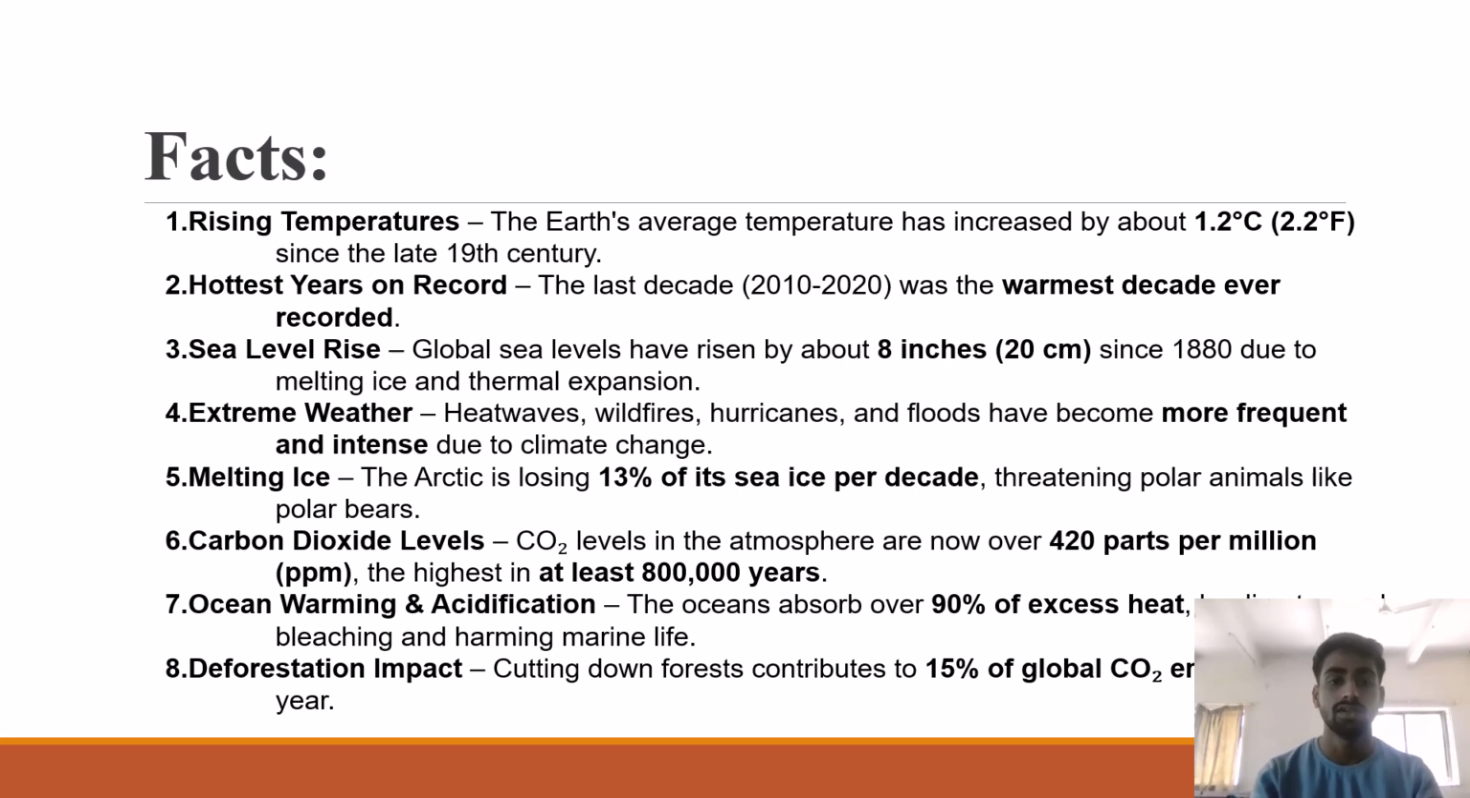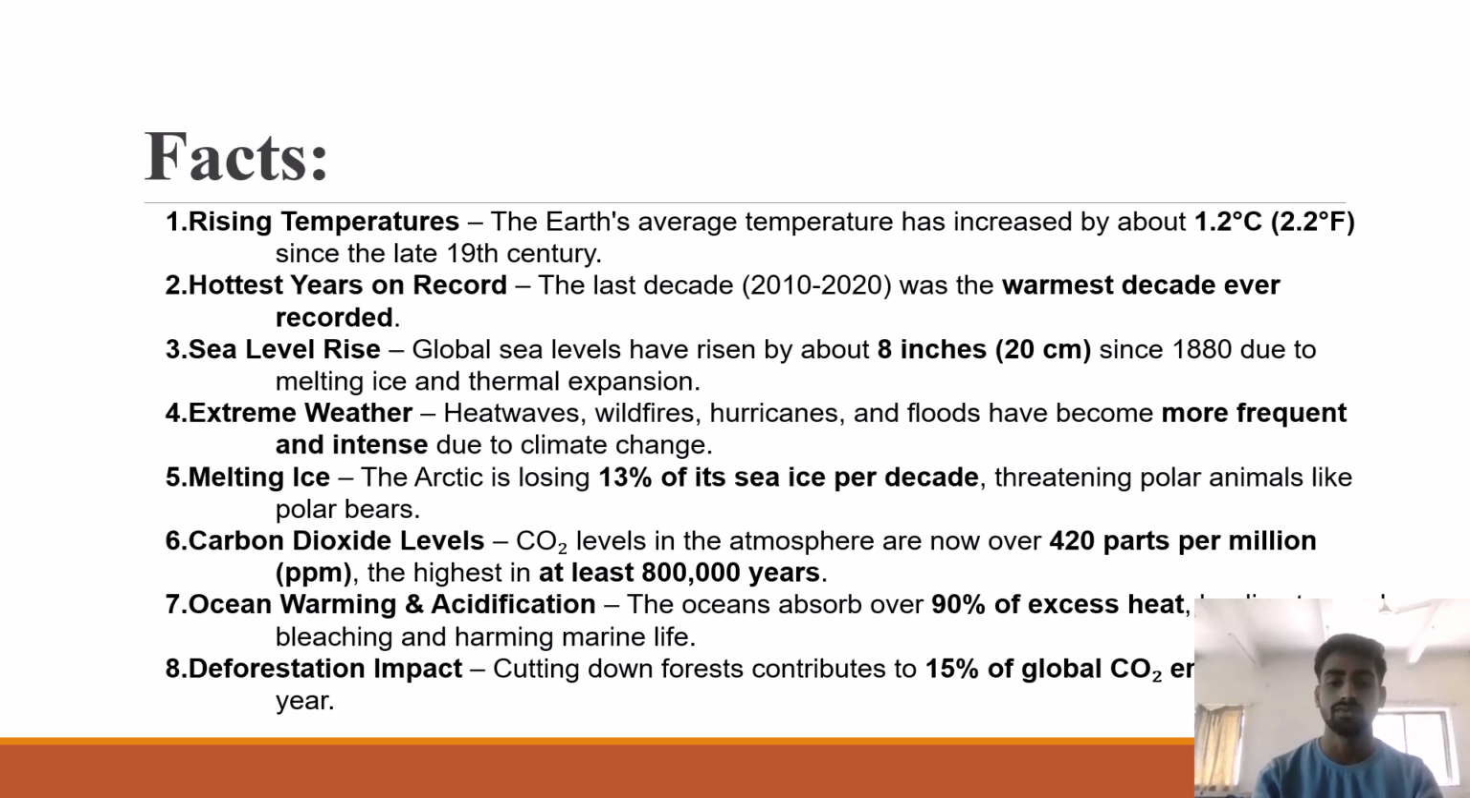Third is sea level rise. Global sea levels have risen by about 8 inches, near about 20 centimeters, since 1880, due to melting ice and thermal expansion. As I have said, glaciers are melting. So this is the reason why sea levels are rising. Fourth is extreme weather. Heat waves, wildfires, hurricanes, and floods have become more frequent and intense due to climate change. Fifth is melting ice. The Arctic is losing 13% of its sea ice per decade, threatening polar animals like polar bears.